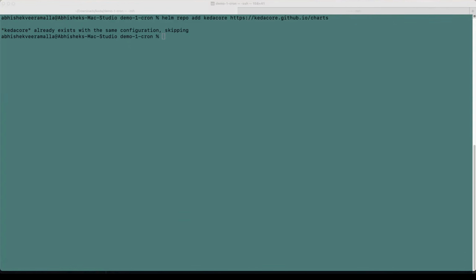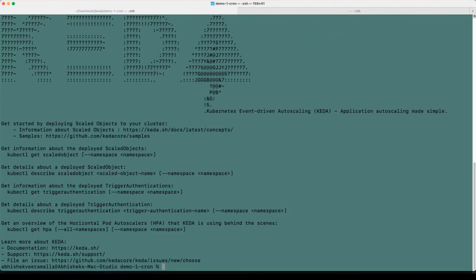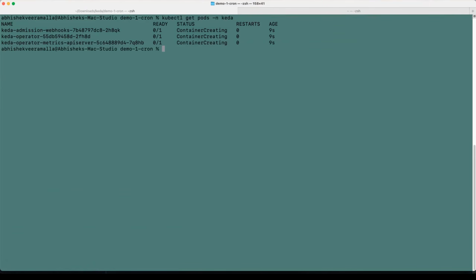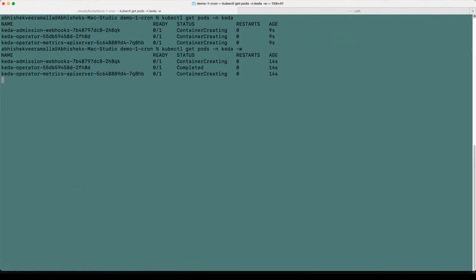Then we need to run helm install keda from the KEDA core chart that we are using, with -n keda and create namespace. This would take not more than 1 or 2 minutes. So we can use this command to verify: kubectl get pods -n keda. Once all of these pods are in the running state, we will get started.